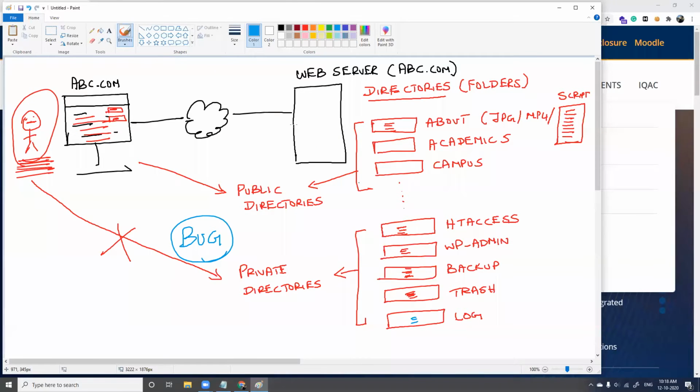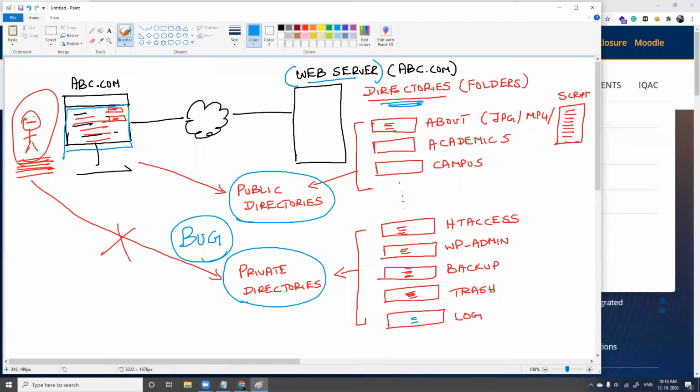So now, understanding web server architecture: for any website which you are seeing in your browser, in the background, they'll have a web server, and in the web server, they'll obviously have different directories. And for directories, you have two types. One is public directories, the other one is private directories. Public directories, yes, you are free to access.